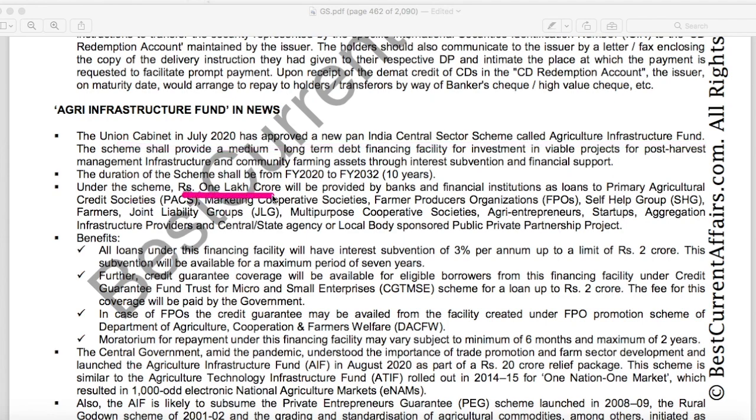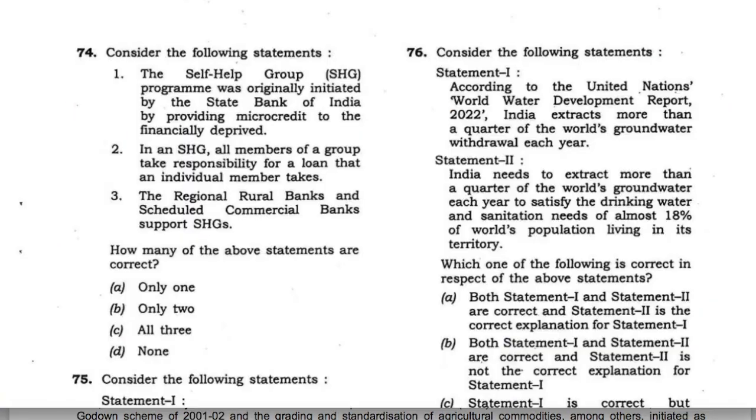Under the scheme, 1 lakh crore will be provided by banks and financial institutions as loans to primary agricultural societies and self-help groups. So this loan will be provided by the banks to self-help groups also. Therefore, statement 3 is also correct, 2 is also correct, 1 is wrong, only 2, B is the answer, and this question is solved.